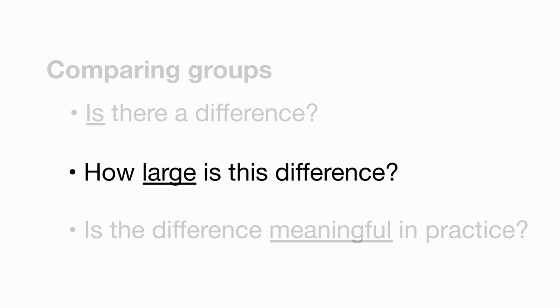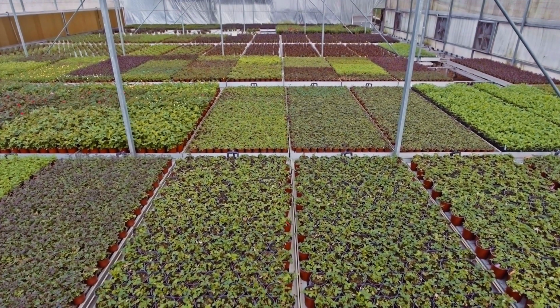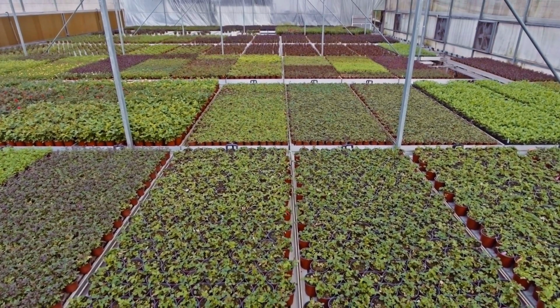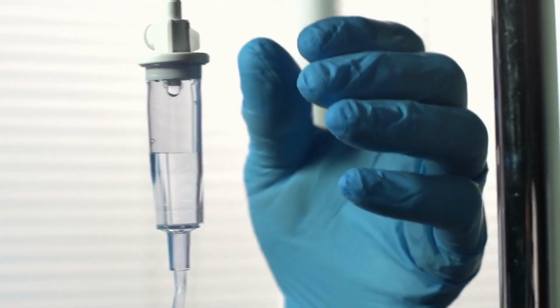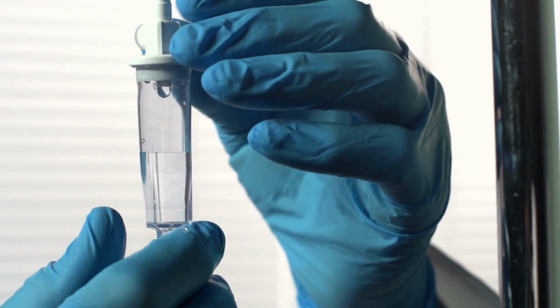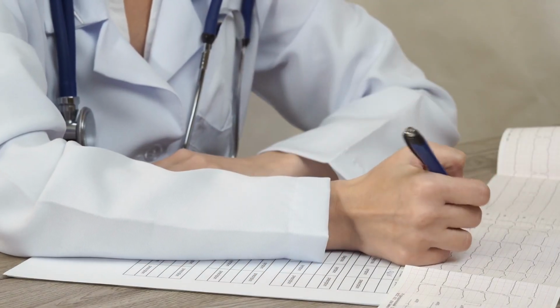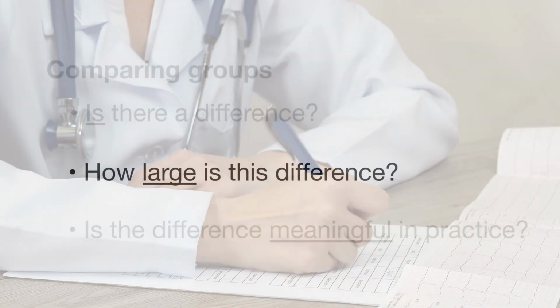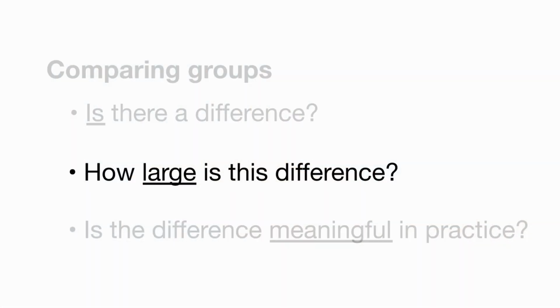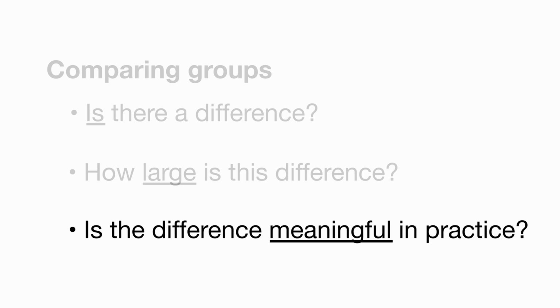The magnitude of a difference tells us how big a difference is. However, a difference may just be random because of natural variability, as mentioned before. Or it may be an actual difference, maybe due to treatment of patients with a pharmaceutical. Hence, the magnitude, the size of the difference, alone does not help us very much. Only when we also know if a difference is statistically significant, can we decide how to interpret the magnitude of a difference. Now let's come to the final question.